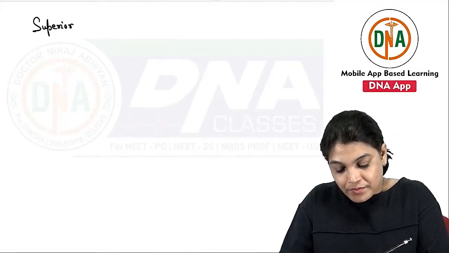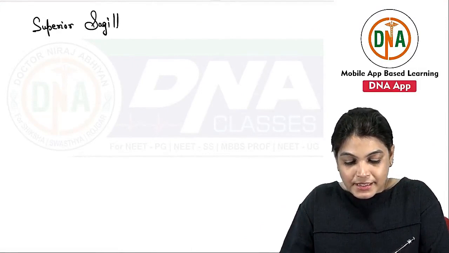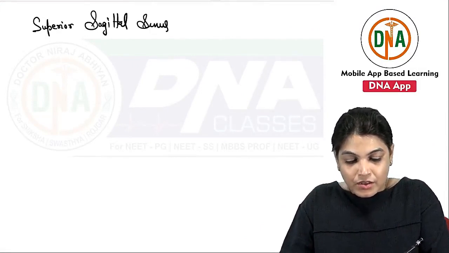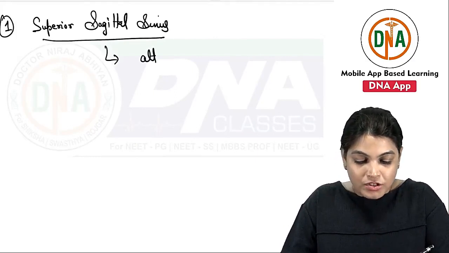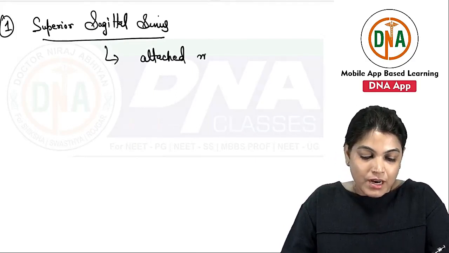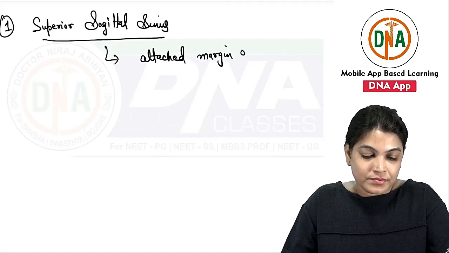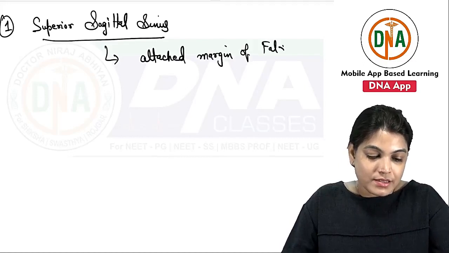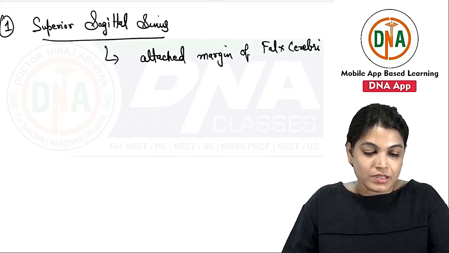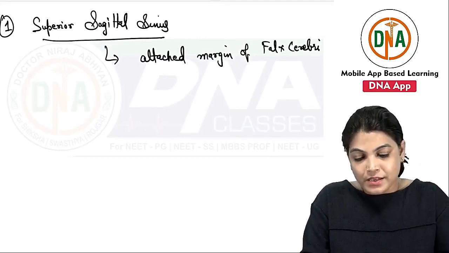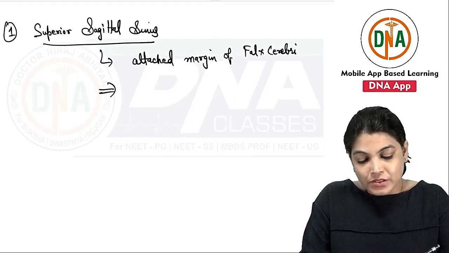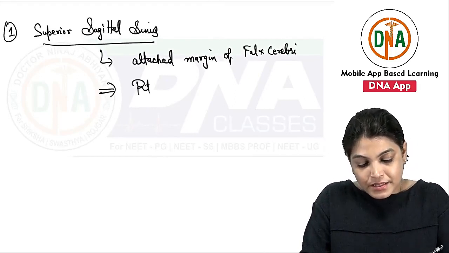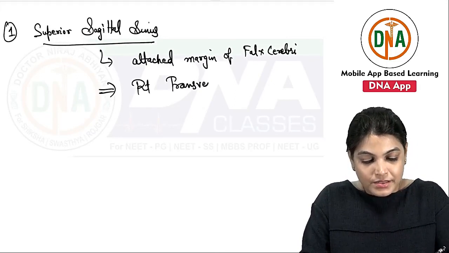Superior sagittal sinus. Location: the superior sagittal sinus is located in the attached margin of the falx cerebri. It continues as the right transverse sinus.